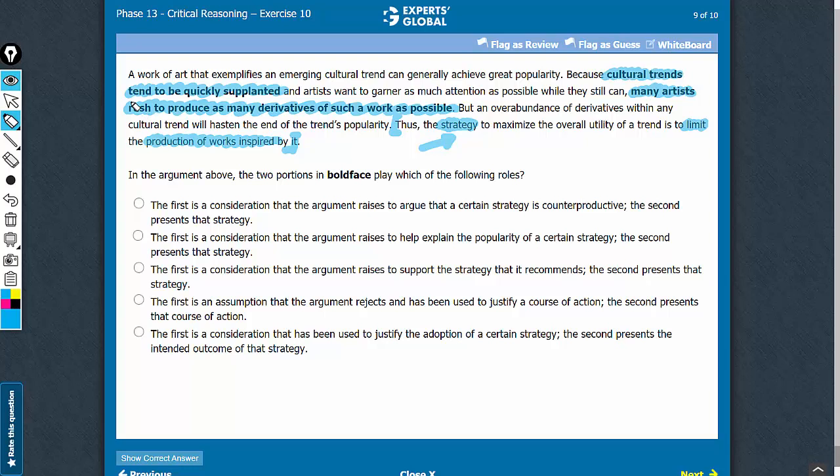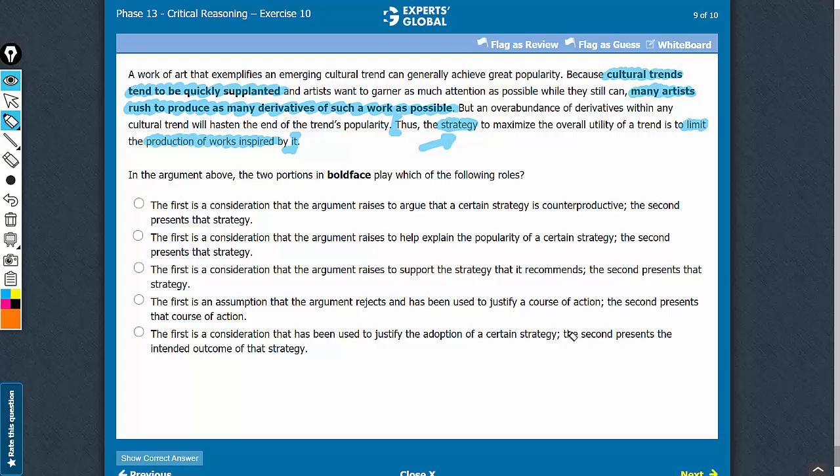So once again, what is the big picture? The conclusion is against a certain strategy. The second boldface is that strategy, and the first boldface is an observation, a consideration that leads to the strategy in question. So with that groundwork, let's look at the answer choices.